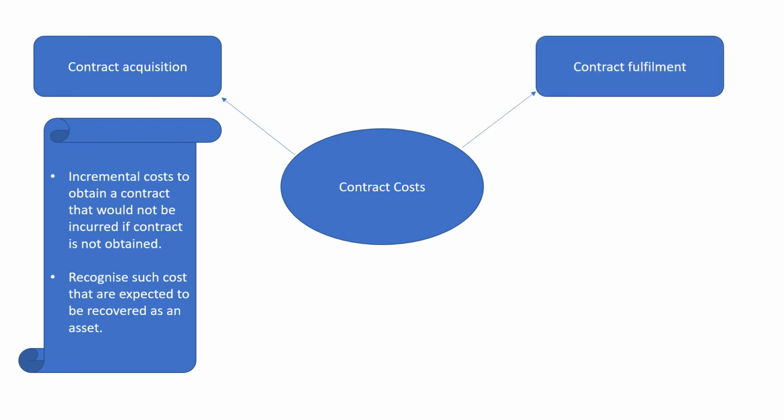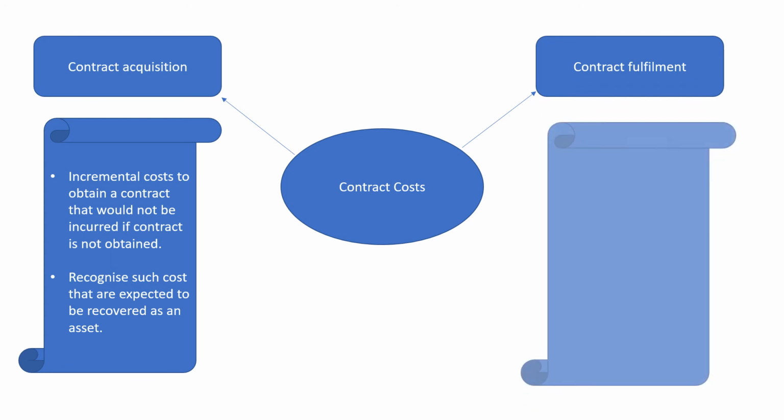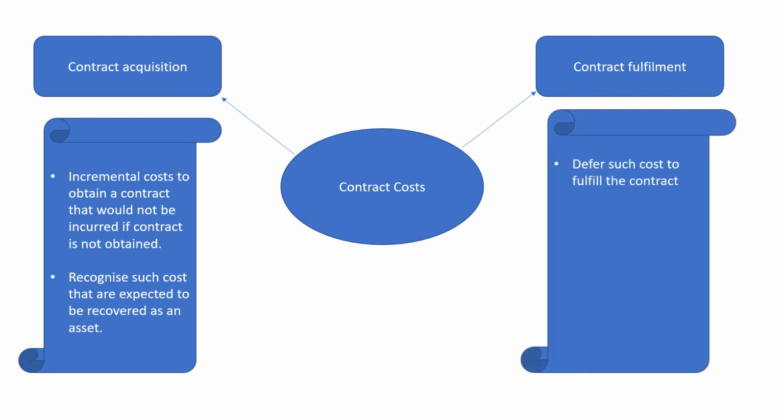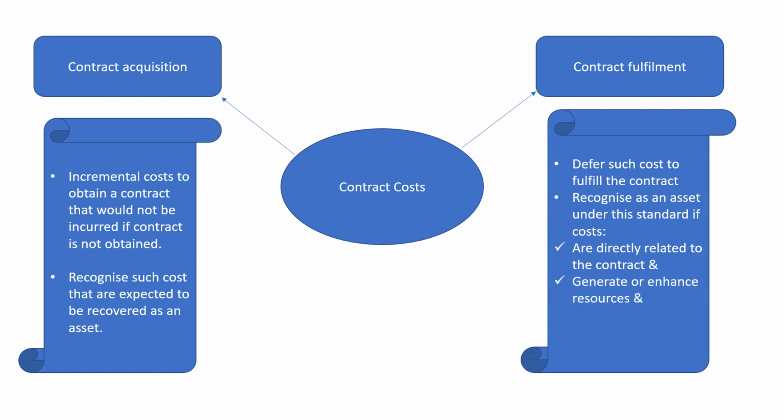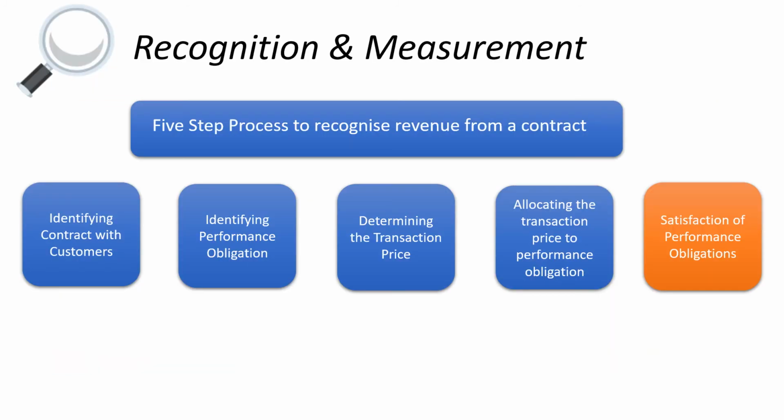Under contract fulfillment, you should defer such costs to fulfill the contract, recognized as an asset under this standard if costs are directly related to the contract and generate or enhance resources and are expected to be recovered.